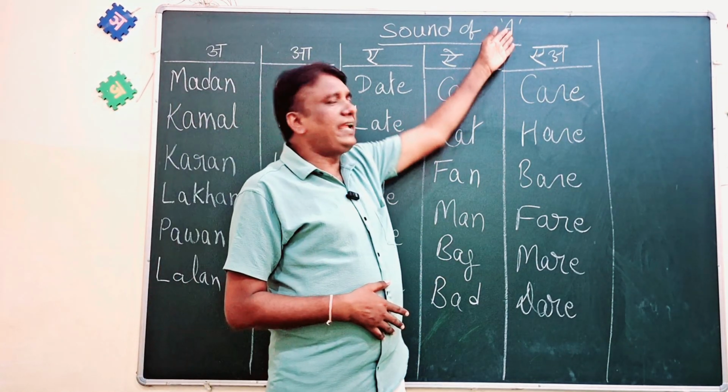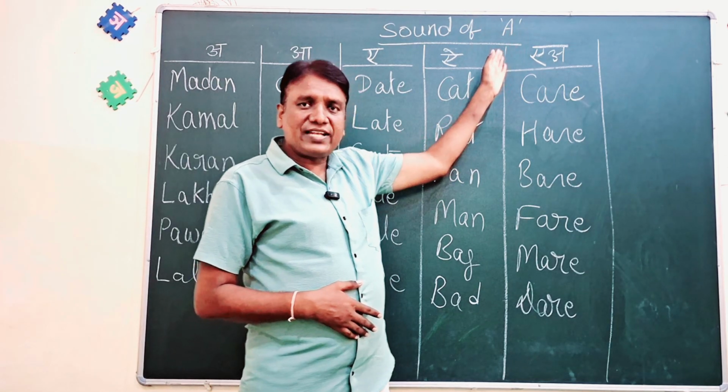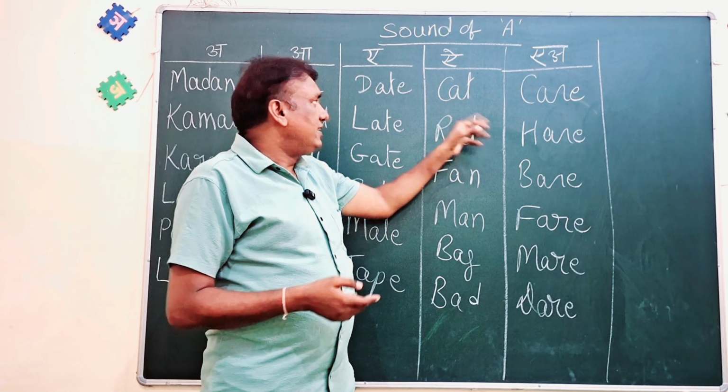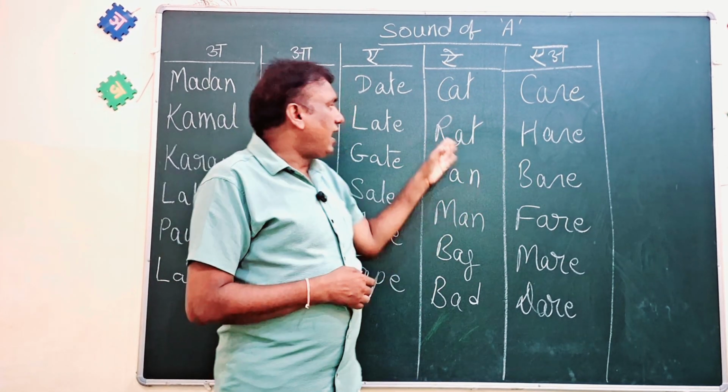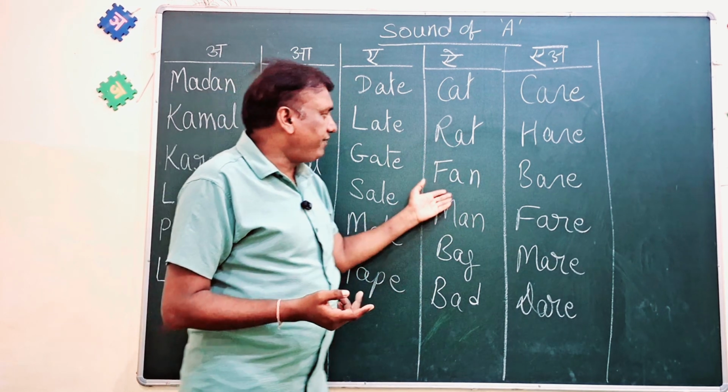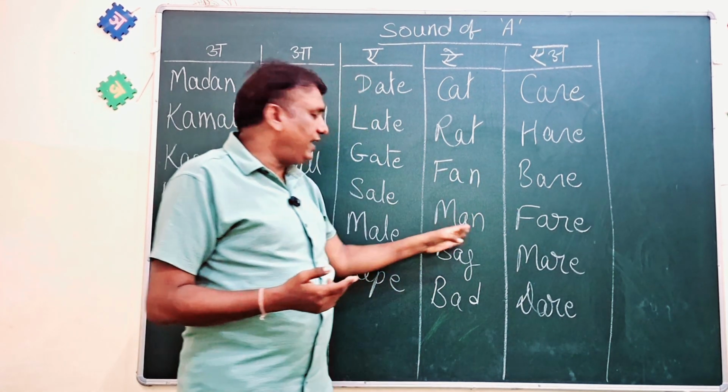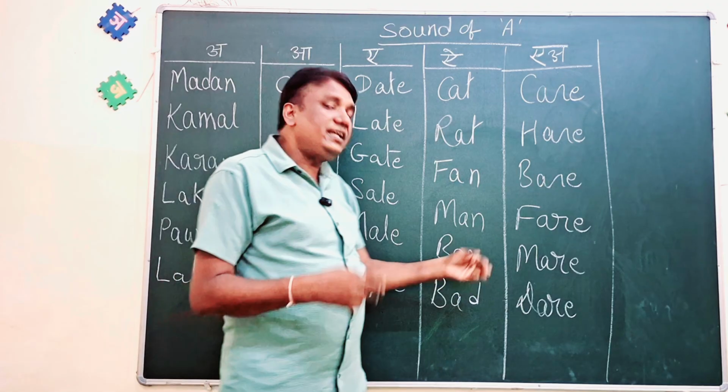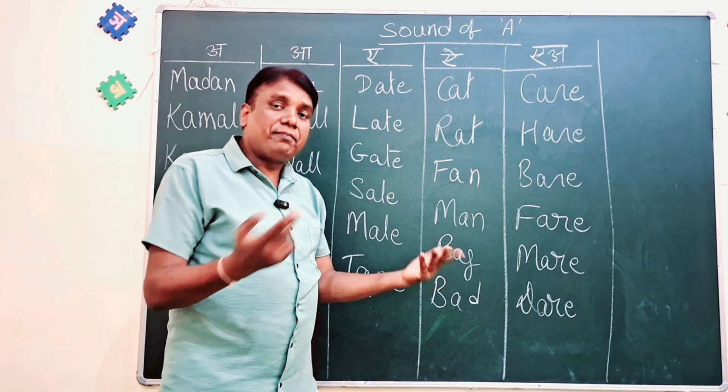Now, A is pronounced like A, the sound of A. C-A-T, cat. R-A-T, rat. F-A-N, fan. M-A-N, man. B-A-G, bag. B-A-D, bad.